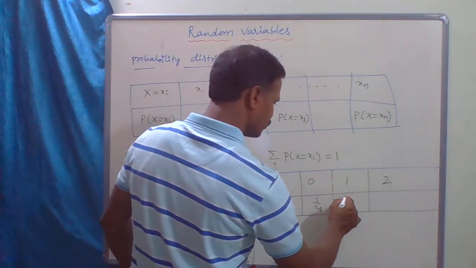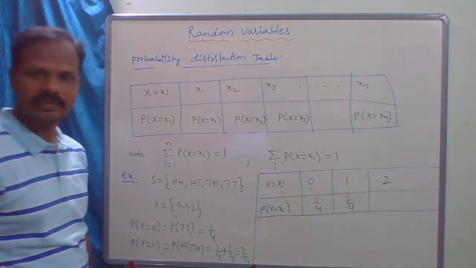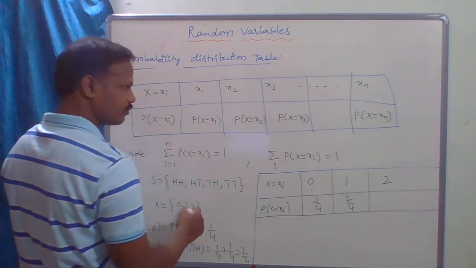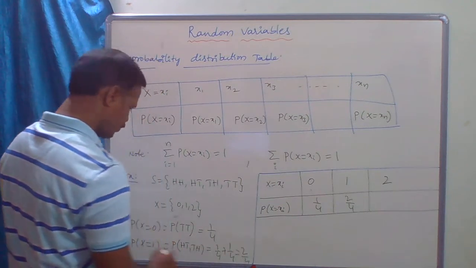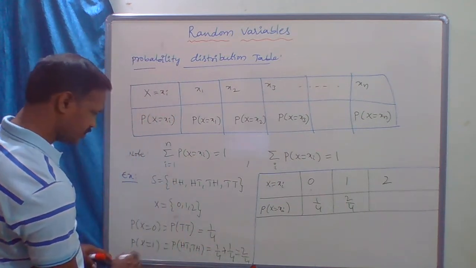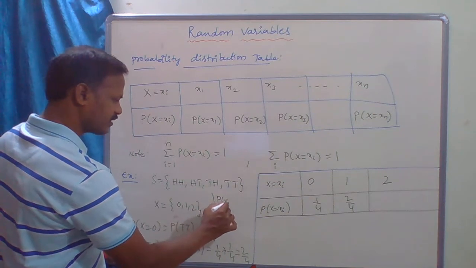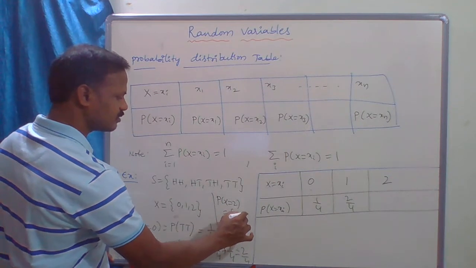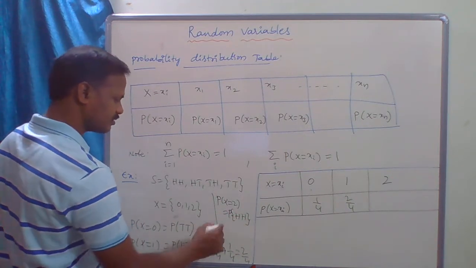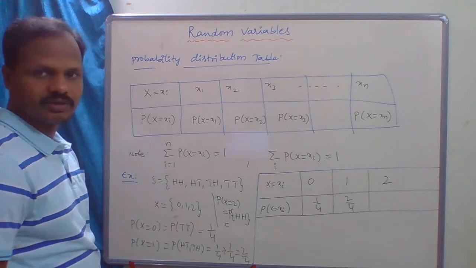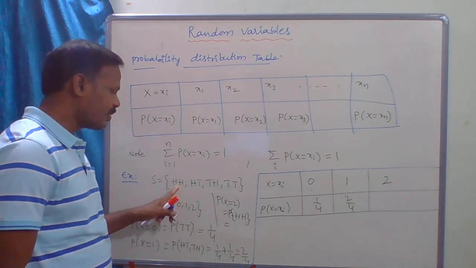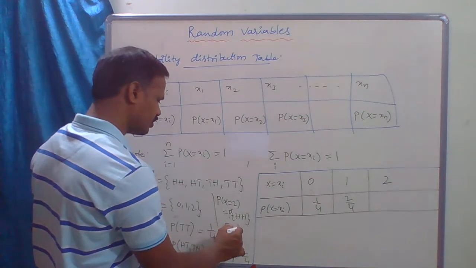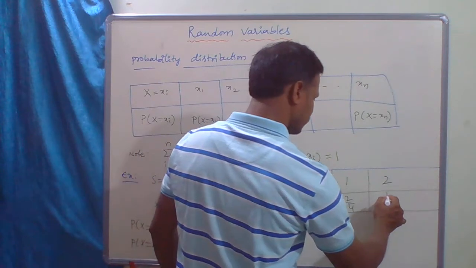Now probability of X equal to 2. X equal to 2 means getting two heads, which is H comma H. How many favorable cases? 1. The number of elements in the sample space is 4. So the probability is 1 by 4.